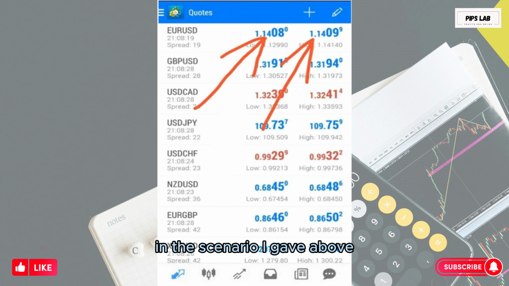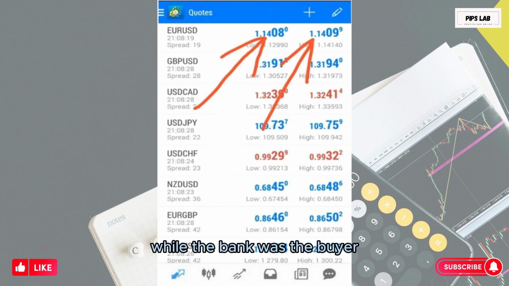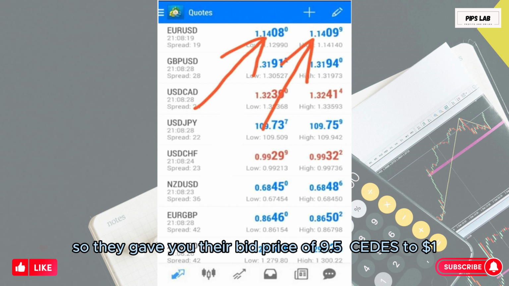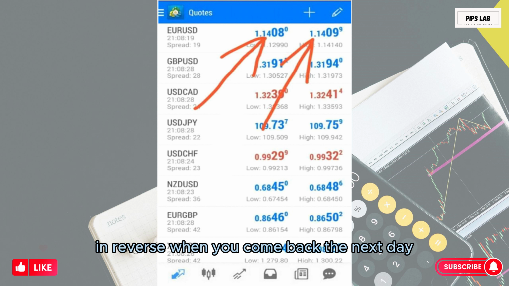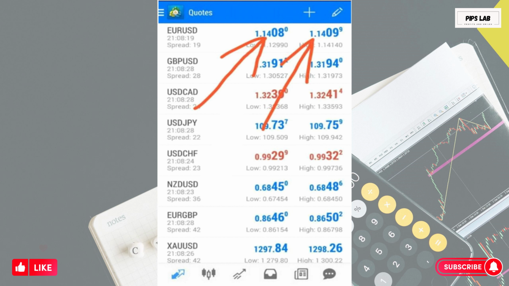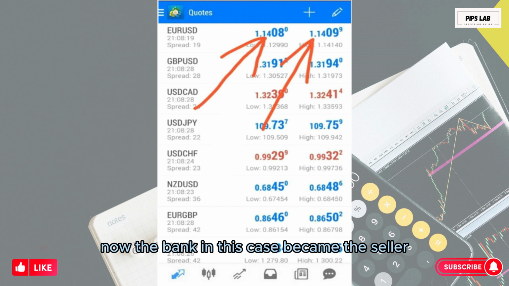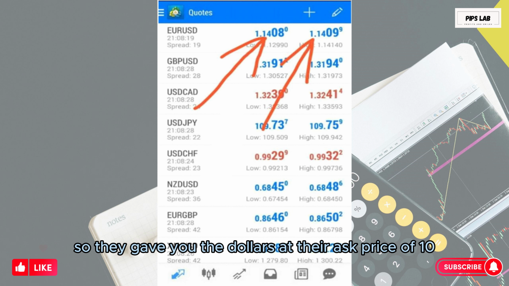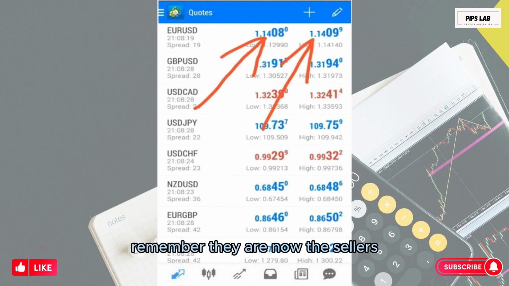In the scenario I gave above, when you brought your $10,000 to the bank, you were the seller at that instant, while the bank was the buyer. So they gave you their bid price of 9.5 CDs to $1, because that is the price they are willing to buy. In reverse, when you come back the next day that you want to travel for an emergency, you now become the buyer, no longer the seller. You needed to buy dollars to travel urgently. Now the bank, in this case, became the seller. So they gave you the dollars at their ask price of 10, which is the price that sellers are willing to sell. Remember, they are now the sellers.